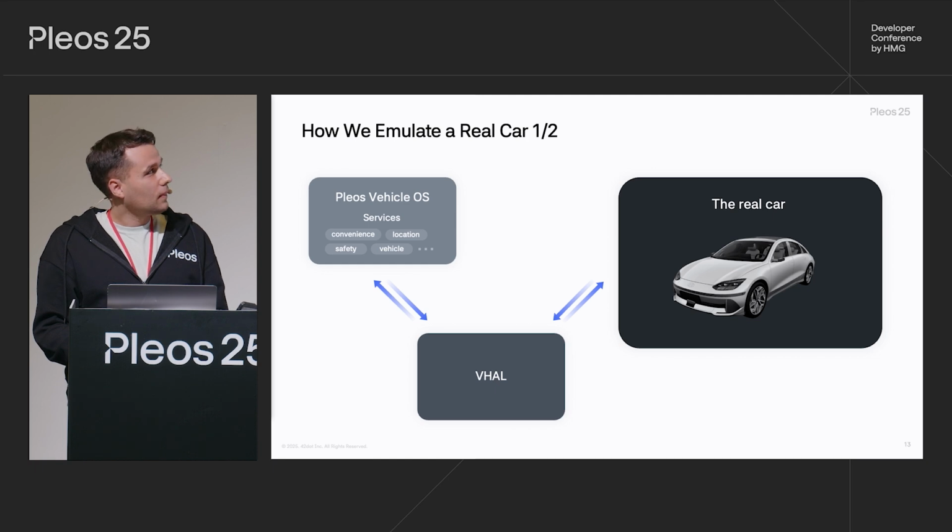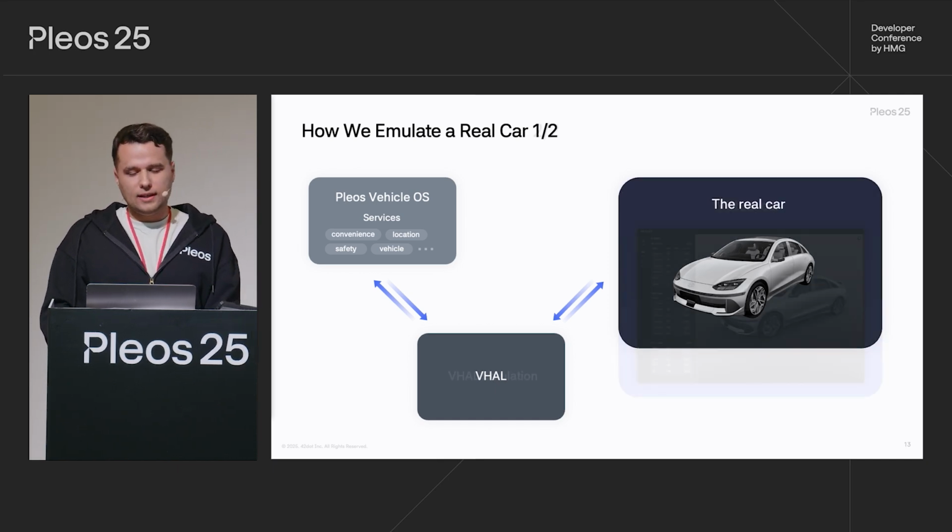vehicle. On the left, you can see Pleos Vehicle OS. It is a collection of the core modules which defines car behavior. Any vehicle application is built on top of that. Between the Pleos Vehicle OS and the physical car, we have a vehicle hardware abstraction layer. And this is where MetaSDV operates.